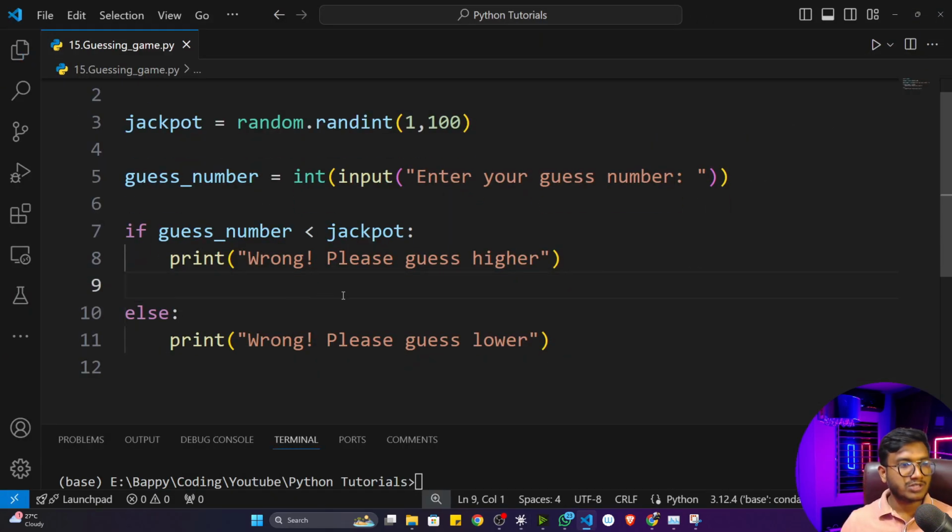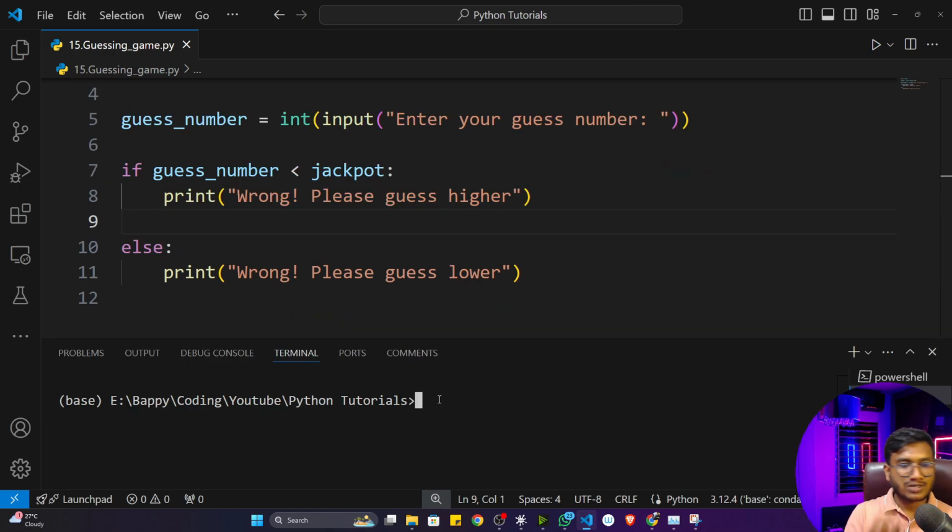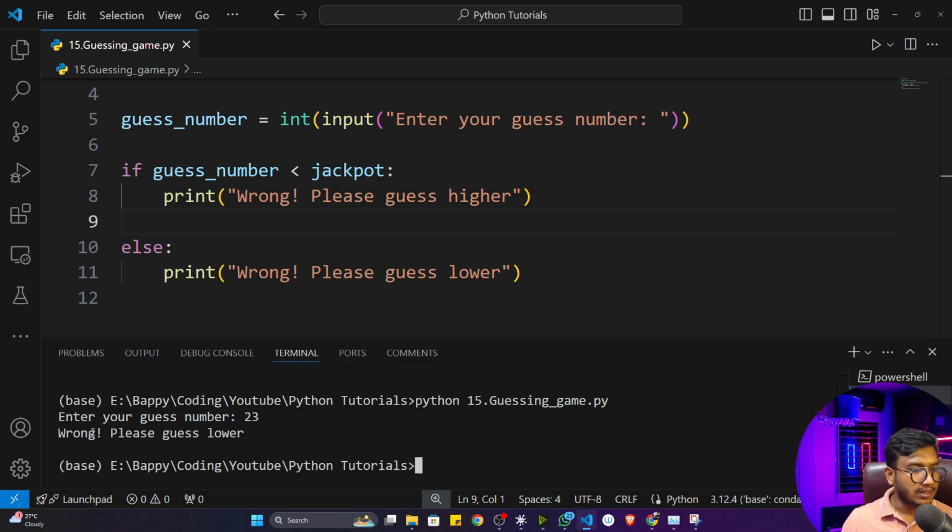Now let's execute this program and see whether it works successfully or not. Now it is asking enter your guess number. Let's say I will give 23. Now you'll see wrong, please guess something lower. See, that means it's working fine.